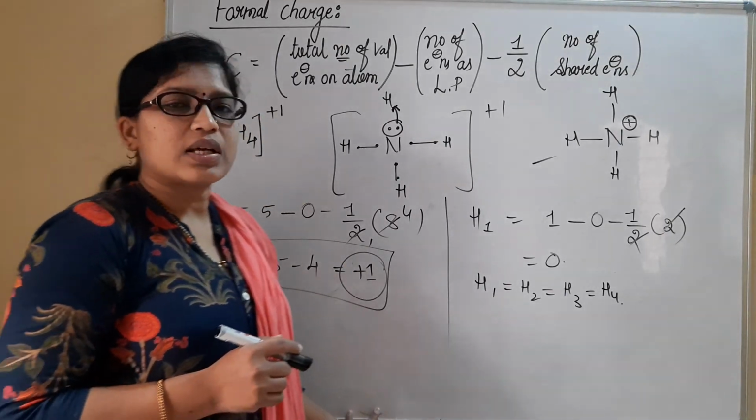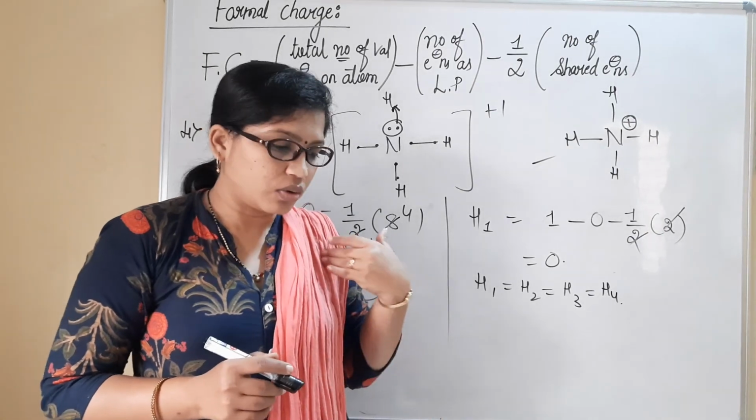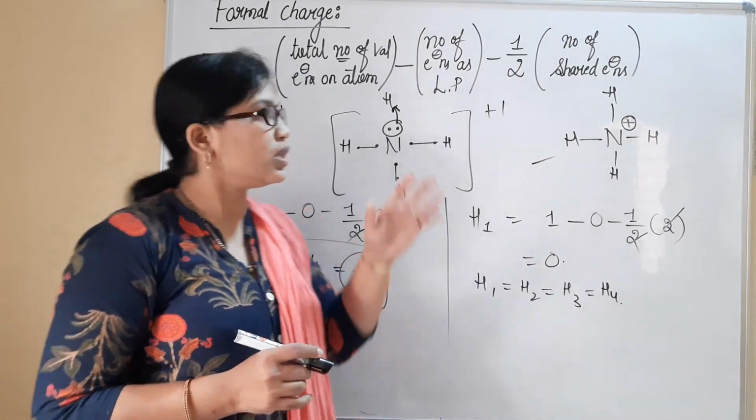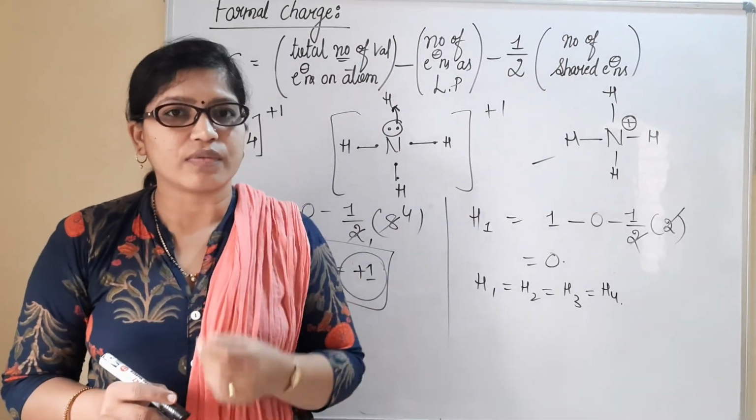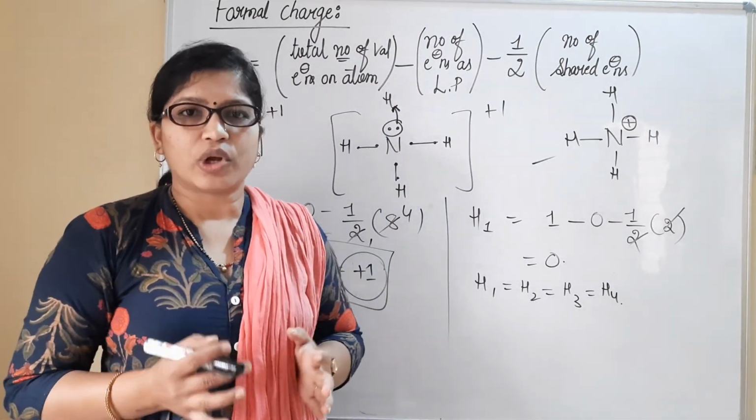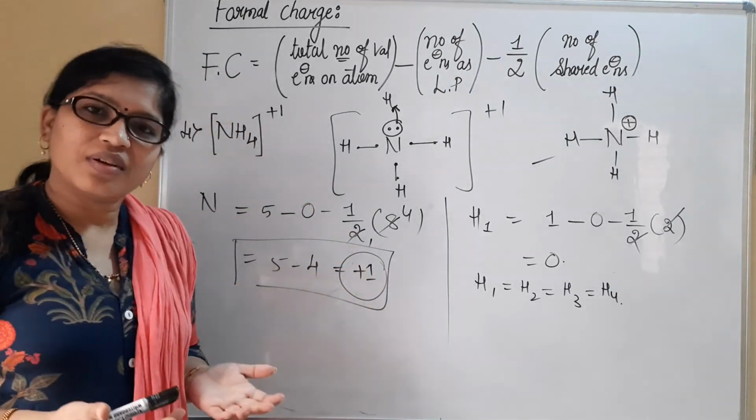So these are the few examples I have given. Like this, you can go through many examples. By using just this formula, we can calculate the formal charge present on any individual atom of a molecule. So this is all about formal charge.